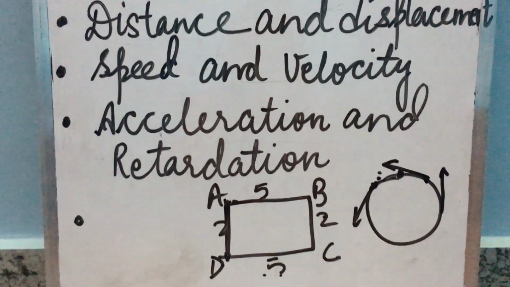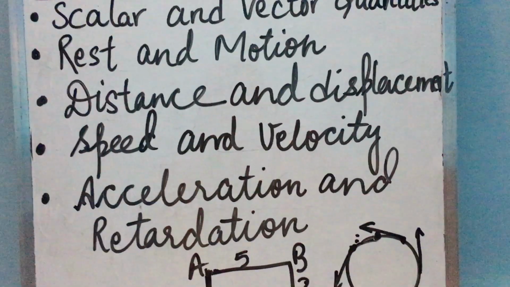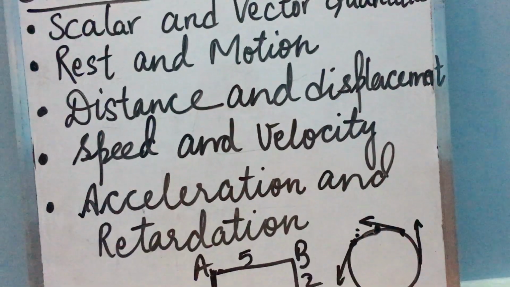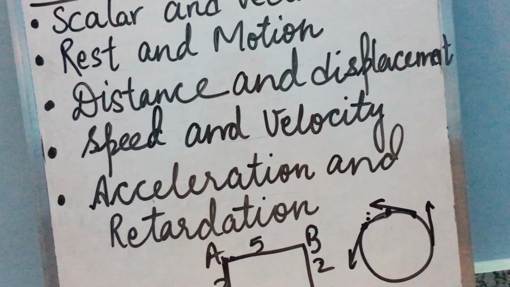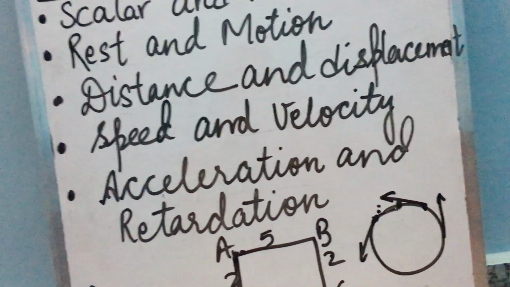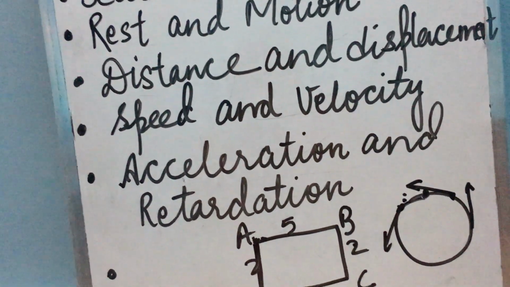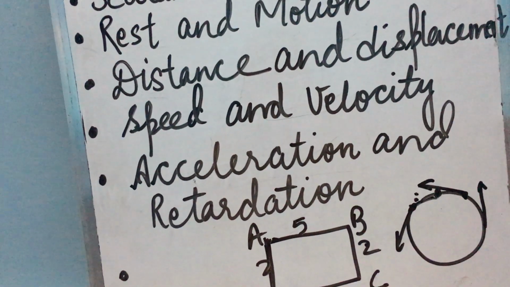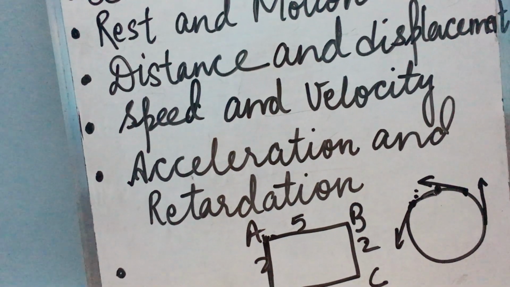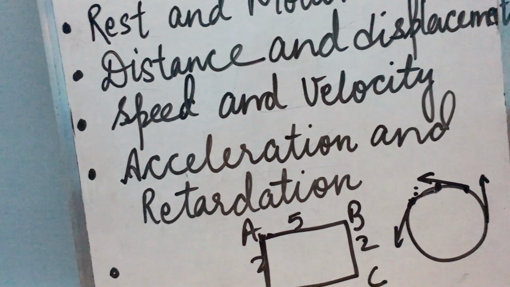Okay. So what is acceleration, we can define? Acceleration we can define as the rate of change of velocity with time. Rate of change of velocity with time. So the formula of acceleration is change in velocity upon time interval. Change in velocity means final velocity minus initial velocity. The unit of acceleration is meter per second square, whereas the CGS unit of acceleration is centimeter per second square.